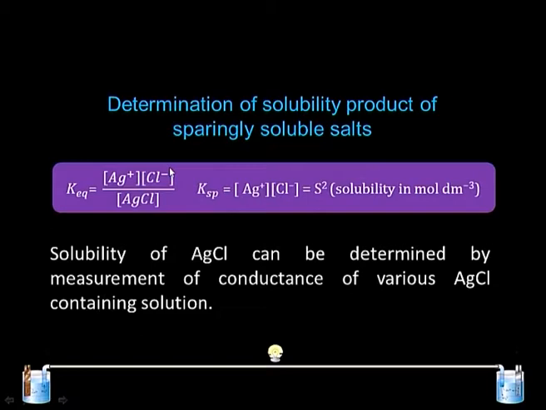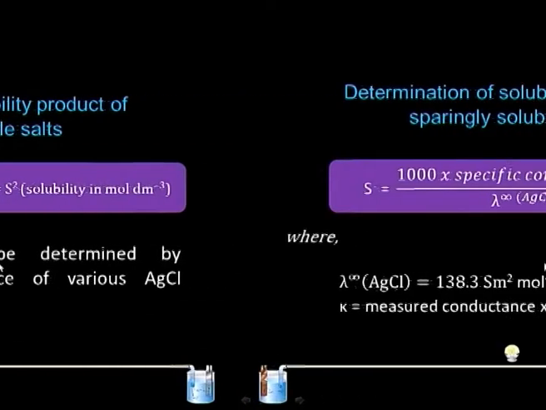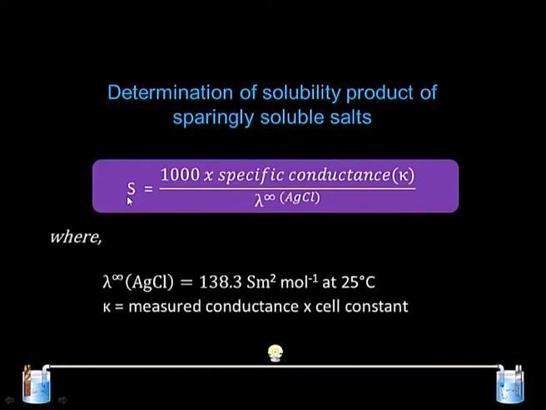where it has to be washed a number of times with conductivity water, so that it is free from any soluble impurity. Then the temperature is brought down to room temperature and the conductance is measured for such a solution, and we get a conductance from those solutions. Finally, we have to find the solubility of those solutions. It can be done using this expression.